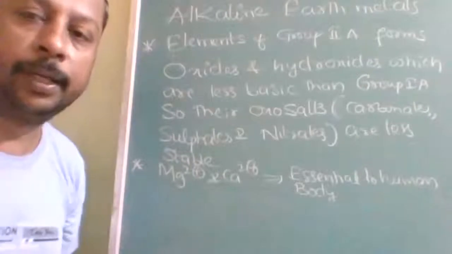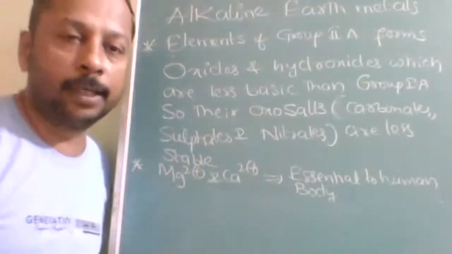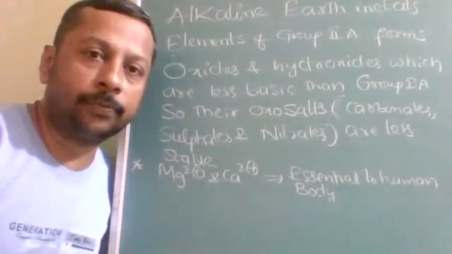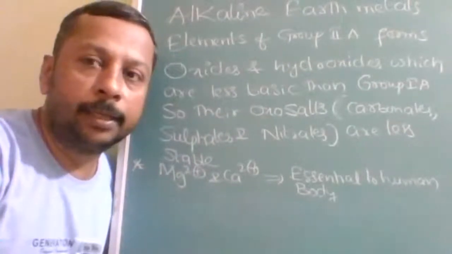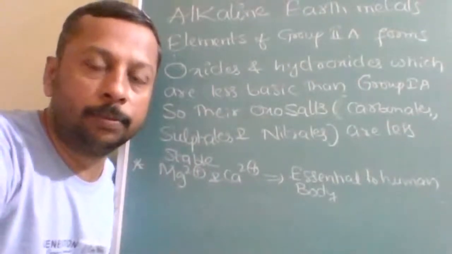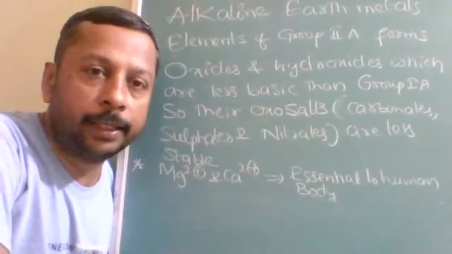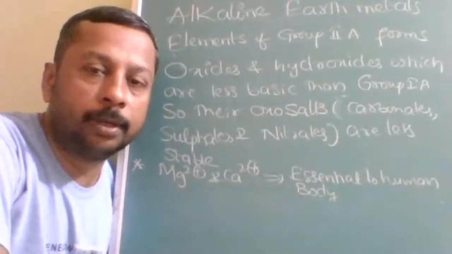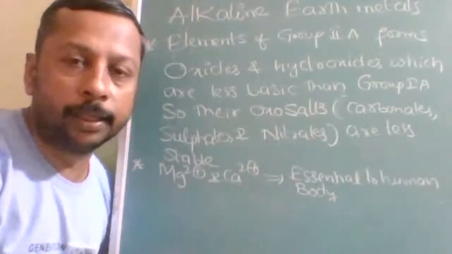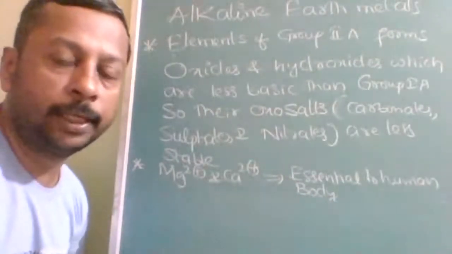Okay, students, we are into the second group of the S block. We have completed successfully about the alkali metals. S block contains how many groups? Two groups. First group 1A is called alkali metals. Second group 2A is called alkaline earth metals. Okay, we have successfully completed.